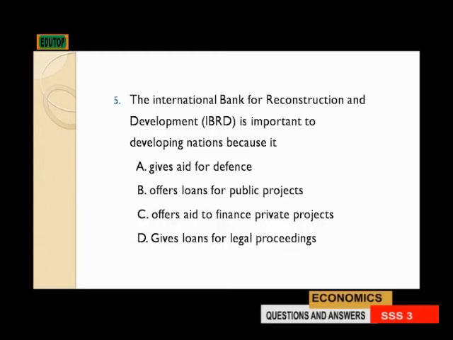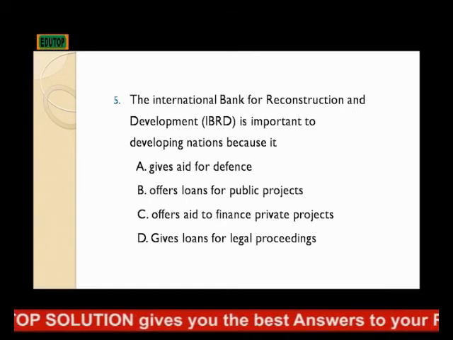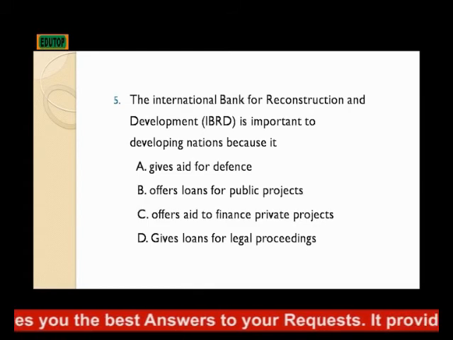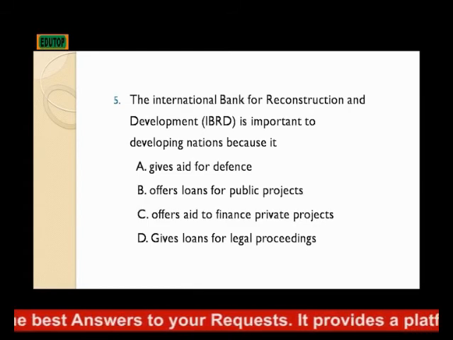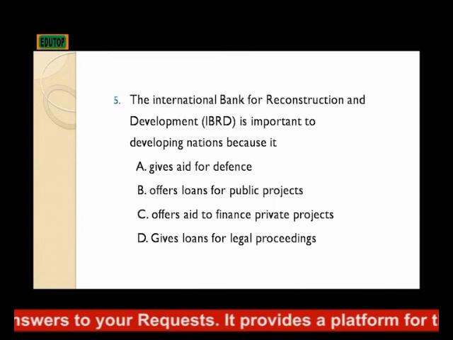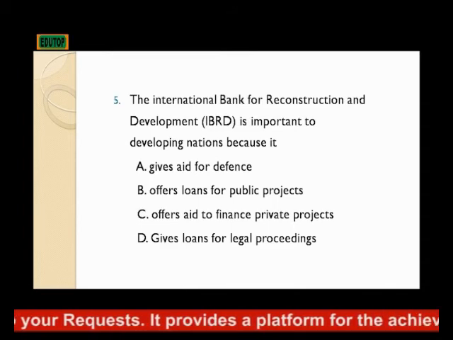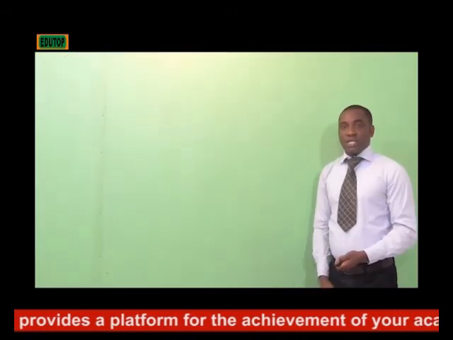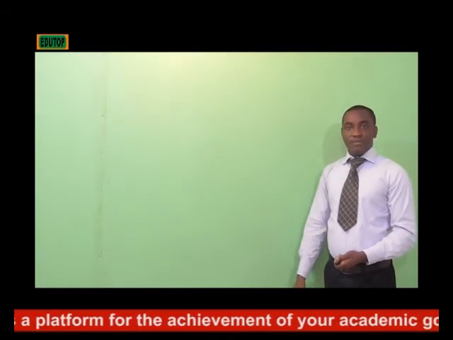Number 5. The International Bank for Reconstruction and Development, which is IBRD, is important to developing nations because A. It gives aid for defense. B. It offers loan for public projects. C. It offers aid to finance private projects. D. It gives loan for legal proceedings. Let's now look at them one after the other.